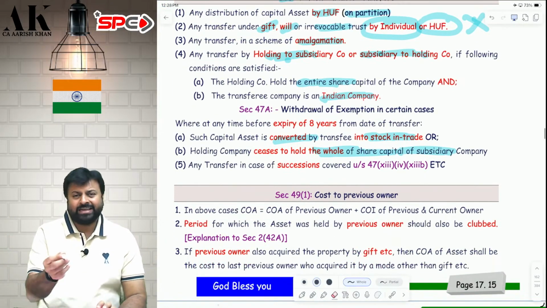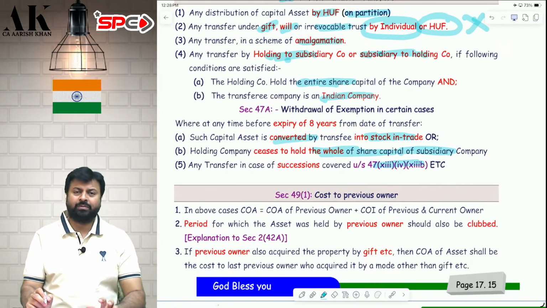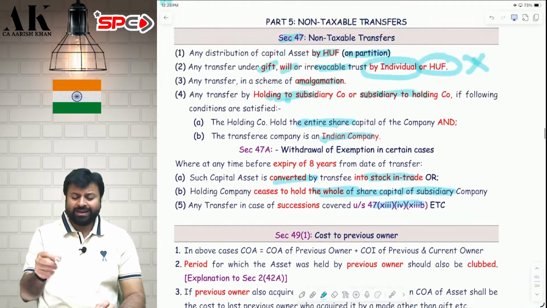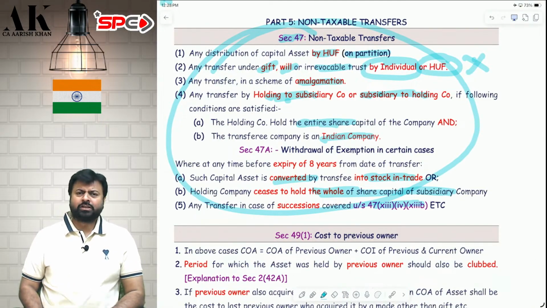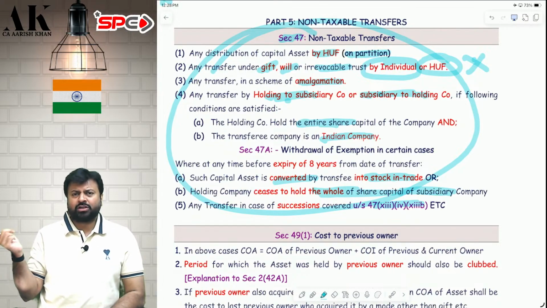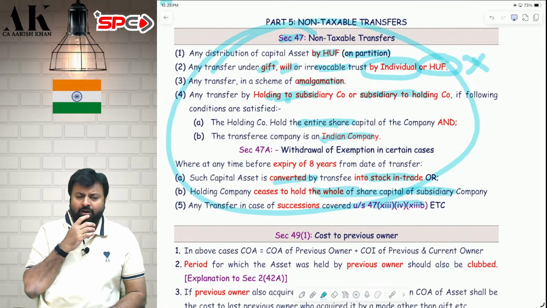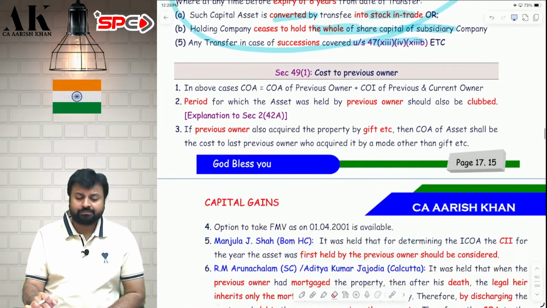One last point I will say in a while in great detail in succession in 47, 13, 14 and 13b. Now, why am I saying all these things? I am not saying them to teach you section 47 now. Section 47 we will do in great detail later. Amalgamation is going to come in great detail. And demerger is going to come. Succession is going to come. All these things will come in great detail. I am saying all these things to explain to you section 49, cost of acquisition.